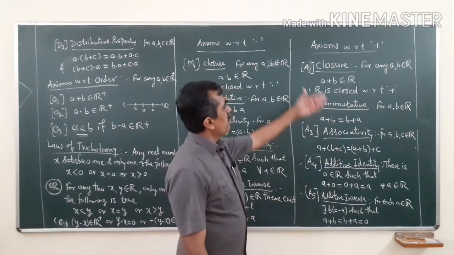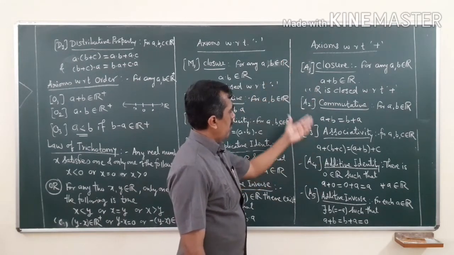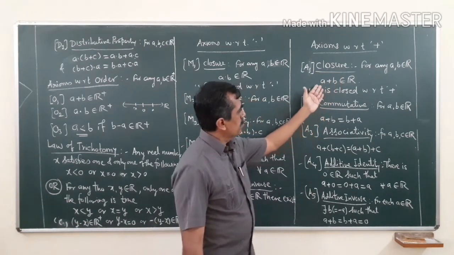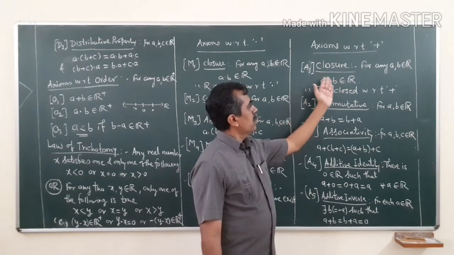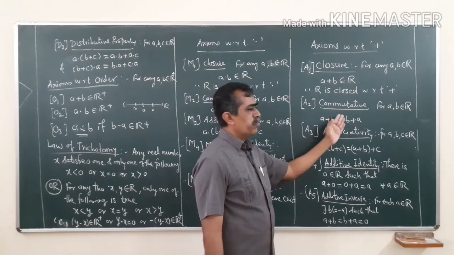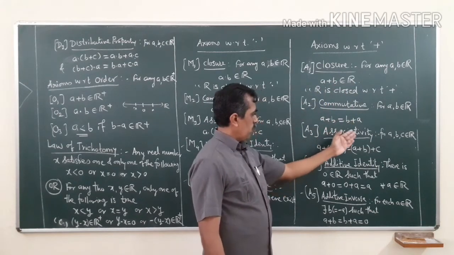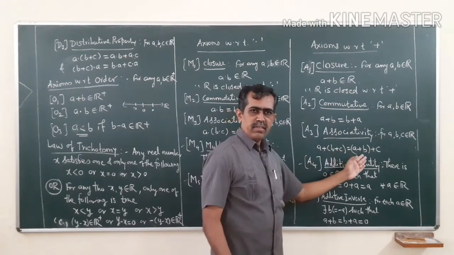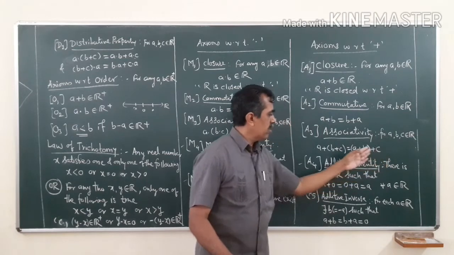So, these are the 5 axioms A1, A2, A3, A4, A5. Closure property: a plus b belongs to R for any two a, b. Commutative property: a plus b is the same as b plus a. Associative property A3: a plus b plus c is the same as a plus b plus c.